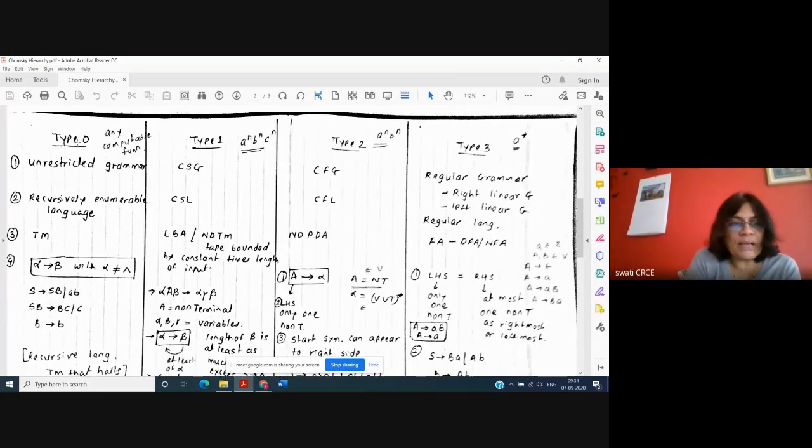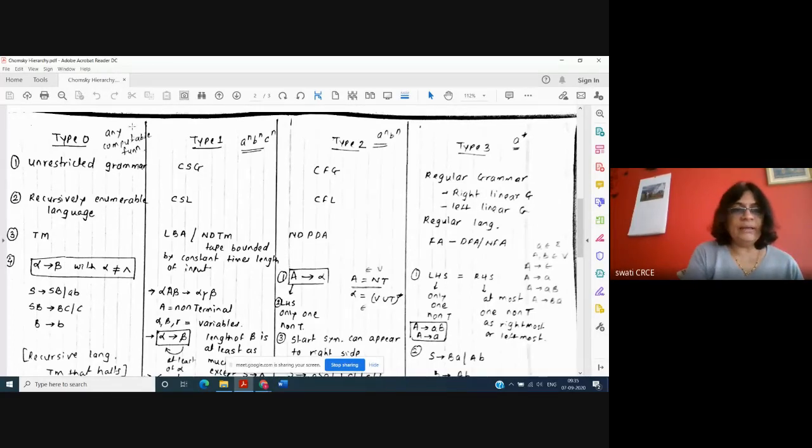An example of a type 0 language is any computable function. Any function which is computable, meaning you can calculate or compute some value, is called type 0. If you have any function or any problem, what you have to remember always for type 0 and Turing machine is that any problem that you can solve by hand, and get the answer or find the solution for, is called a computable function.